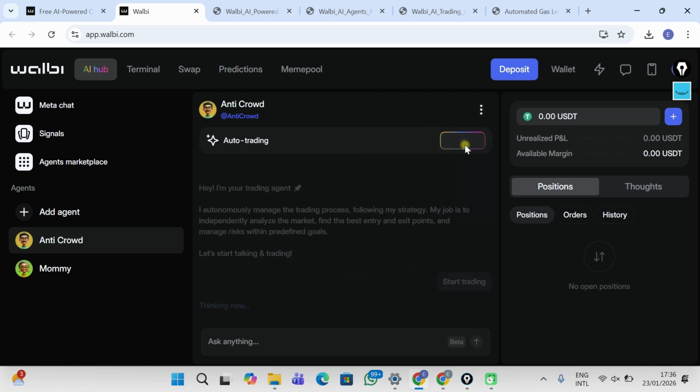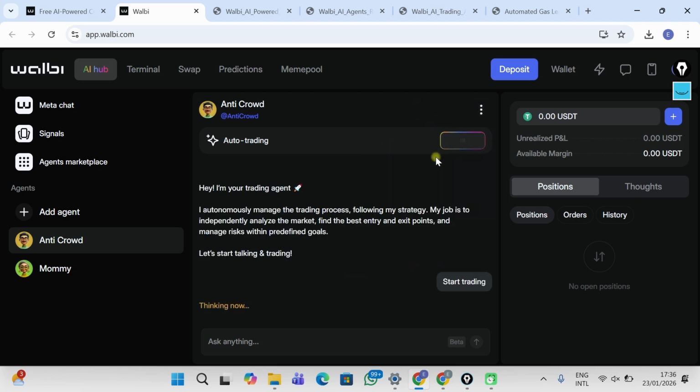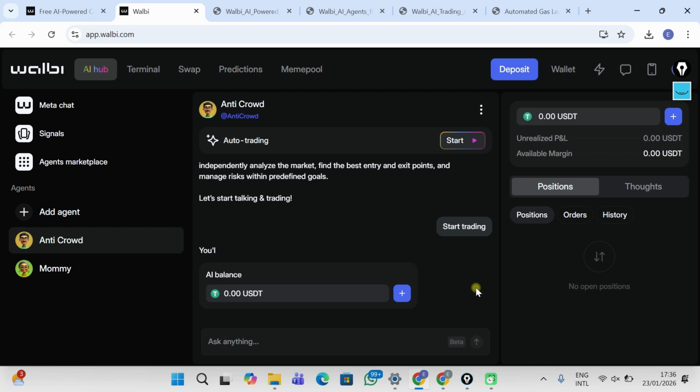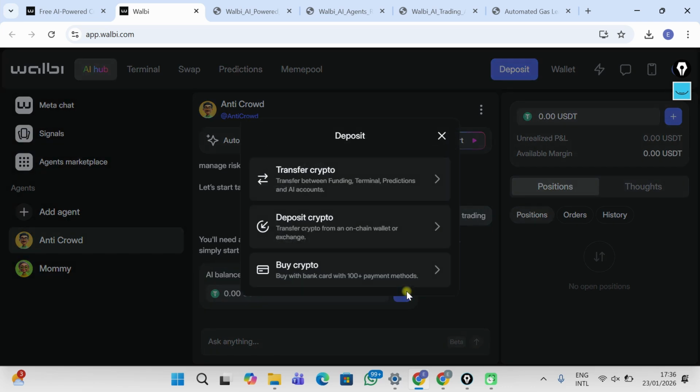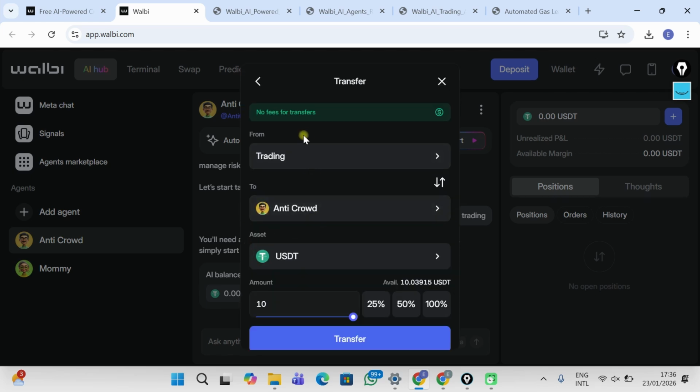So you can see that it's just like ChatGPT. You type, right? So this is my available balance. It says I need at least 50 USD to trade with this particular bot. Once my balance is ready, then I'll be able to start. So let's deposit 50 USD. All right. So I'll transfer to my trading account to my anti-crowd.